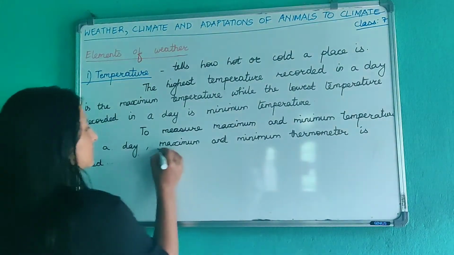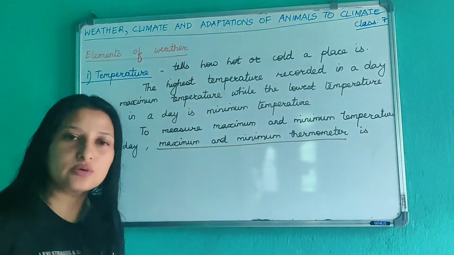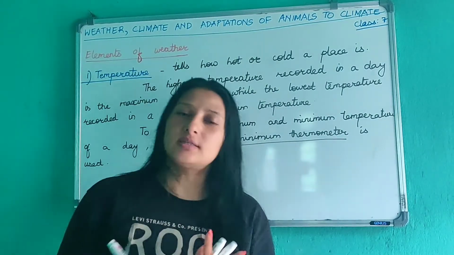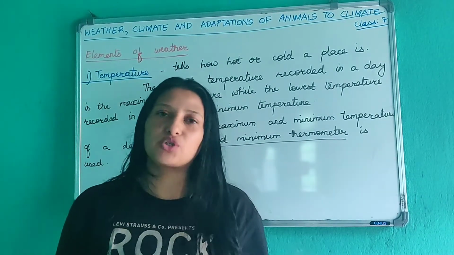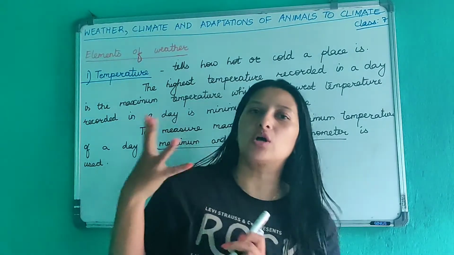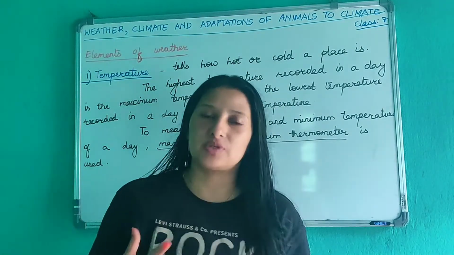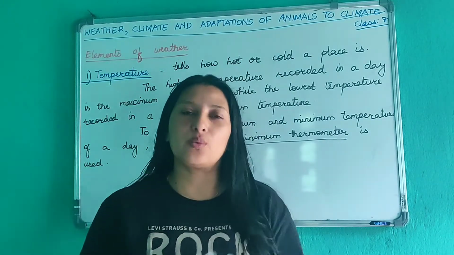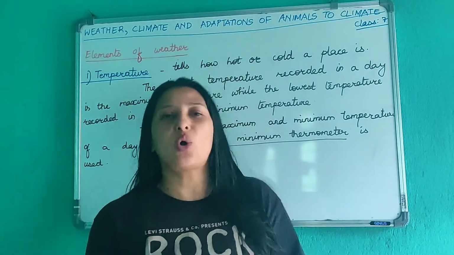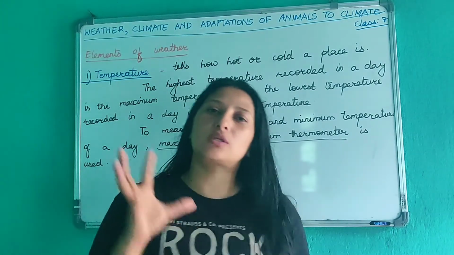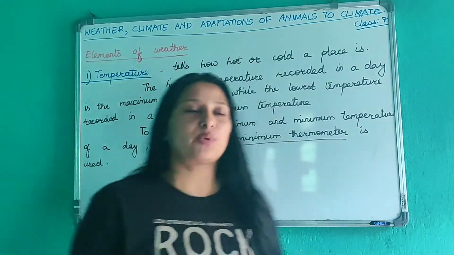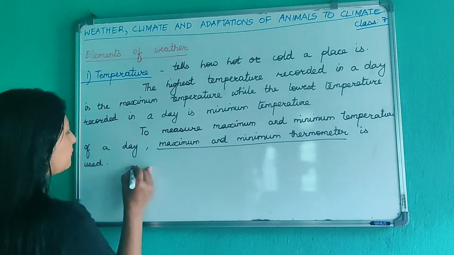So can you guess when is maximum temperature measured in a day or when is minimum temperature measured in a day? Maximum temperature भनेको जब चाहिँ पुरा गरम हुन्छ त्यति बेला चाहिँ maximum temperature हुन्छ नि त. So usually in a day when is it very hot? In a day it is hot during the afternoon. So the maximum temperature is recorded in the afternoon.